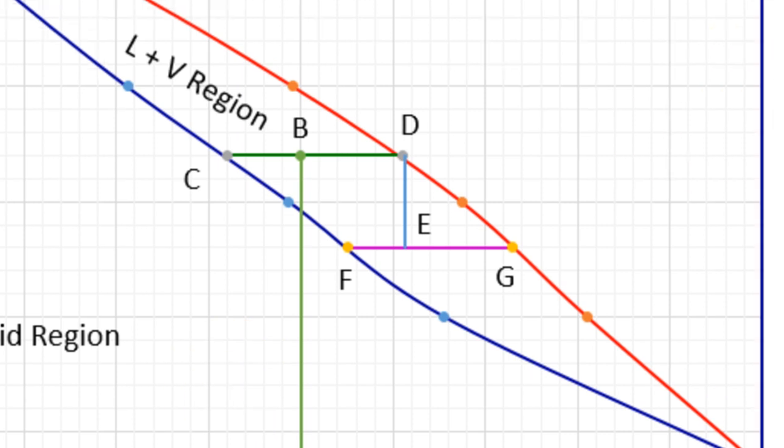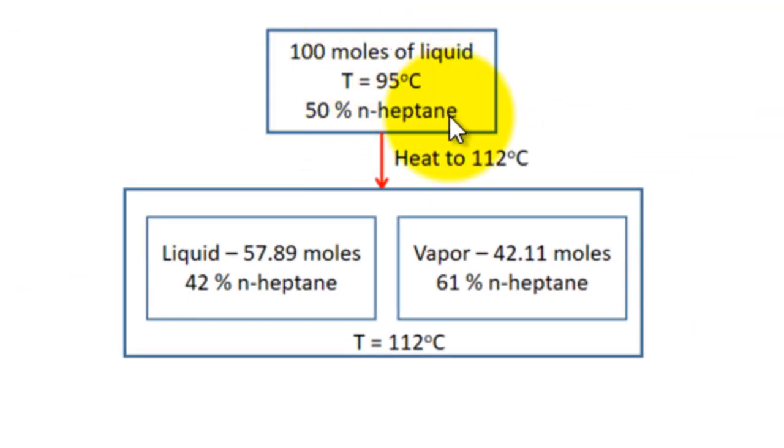Now, if you see, this liquid is having 50% of normal heptane. By converting this into vapor by increasing its temperature at 1 atmosphere only, you are getting a vapor which has 42.11 moles but 61% normal heptane. You had 50% normal heptane here. It has become 61% normal heptane. The percentage of the more volatile component has increased.